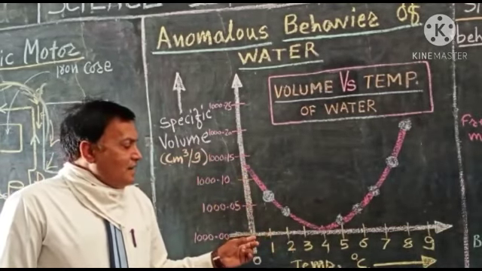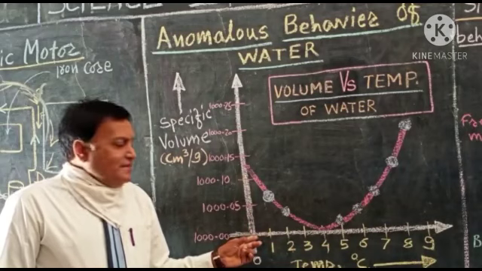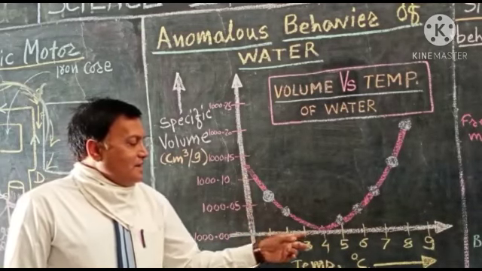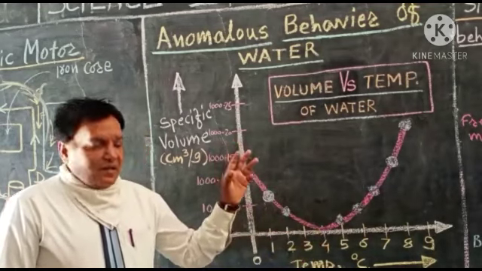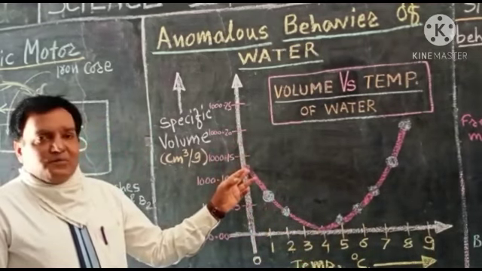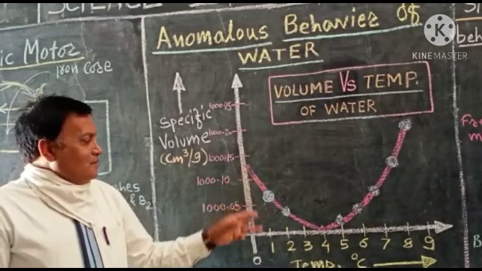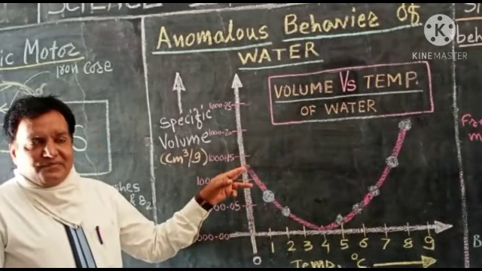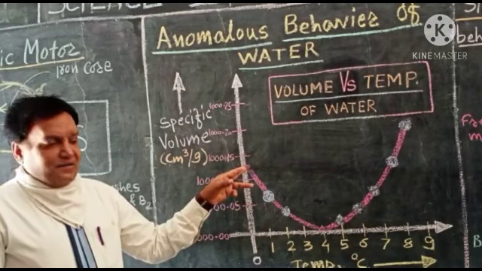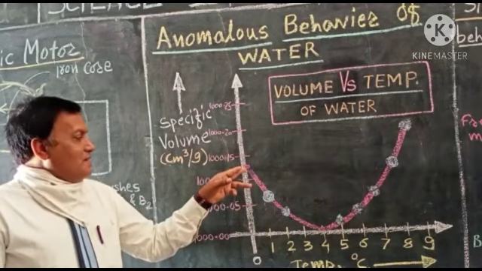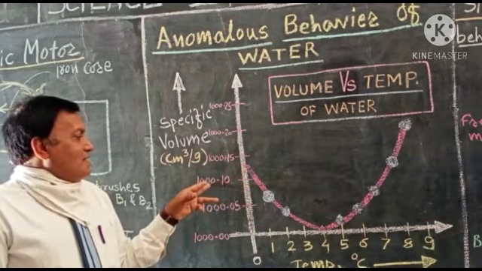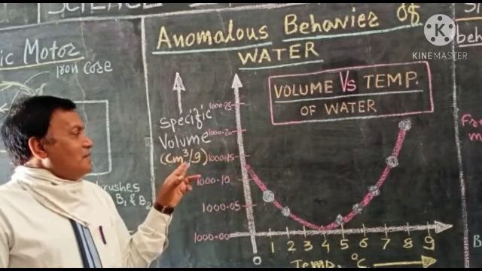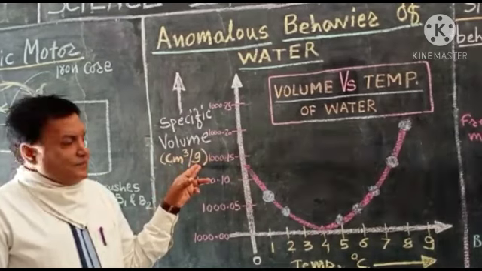When we start heating, its temperature increases to 1 degree, 2 degree, 3 degree, 4 degree. What is the position of the volume? At 0 degree Celsius, the volume is highest before giving heat.